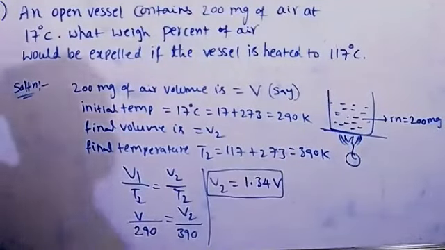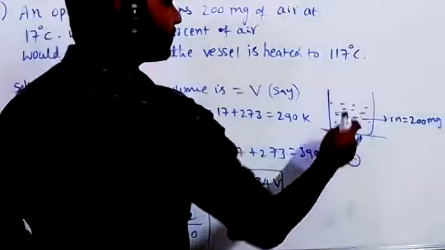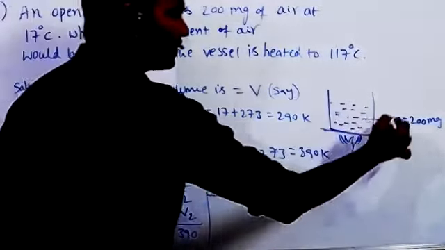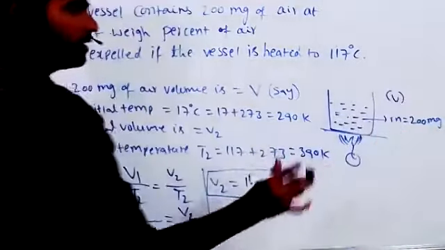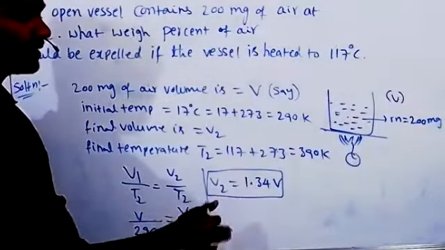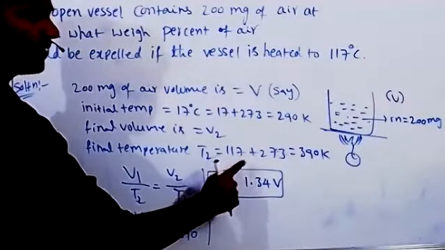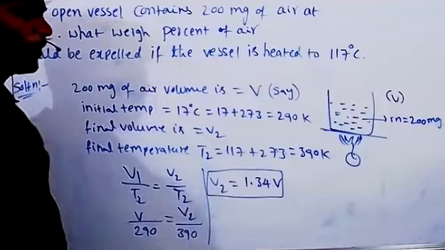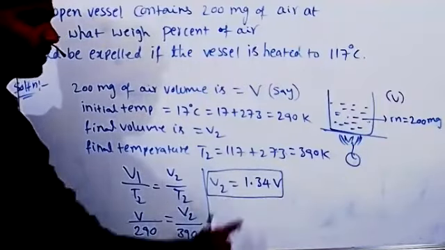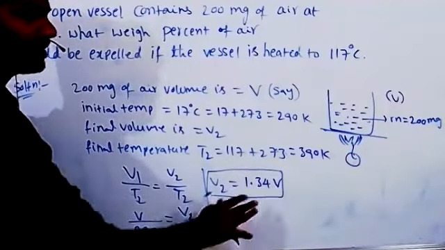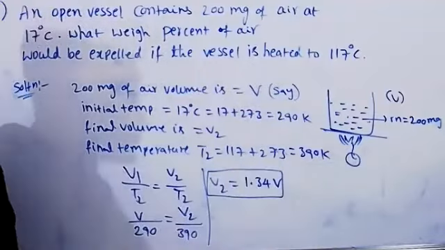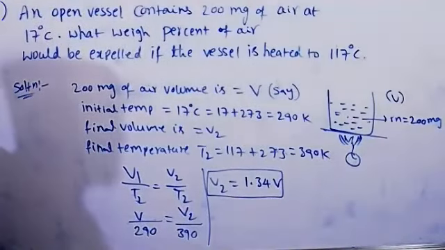See, this is an open vessel. Initial volume we consider is V at 17 degrees centigrade. If temperature is increased to 117 degrees centigrade, its volume became 1.34 V. Means how much volume is expelled here? 0.34 volume of gas is expelled.